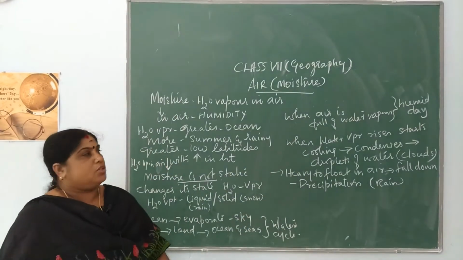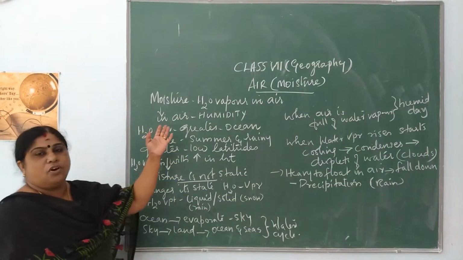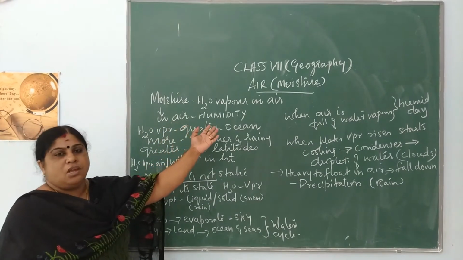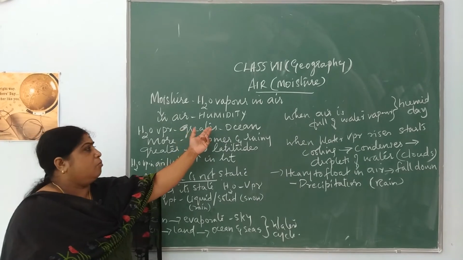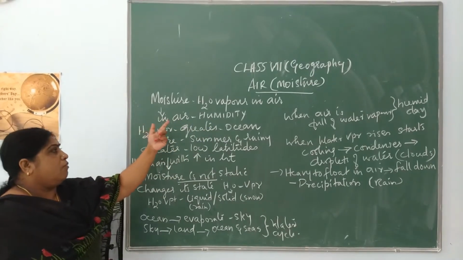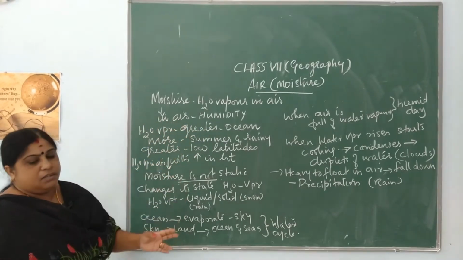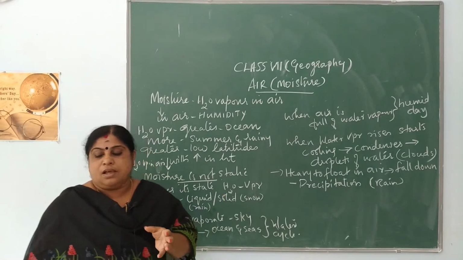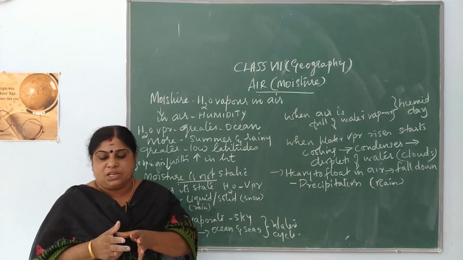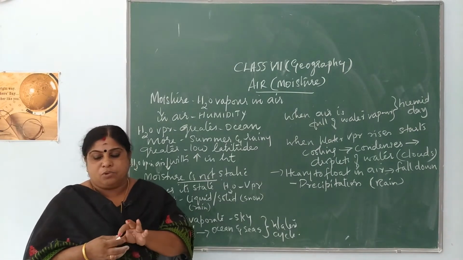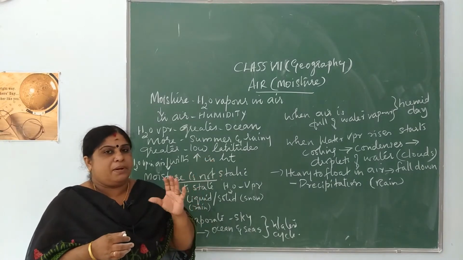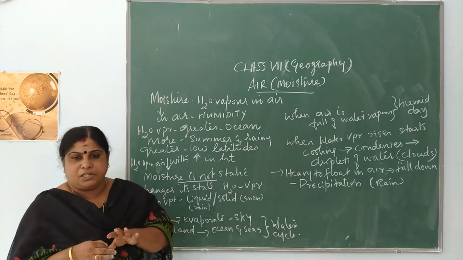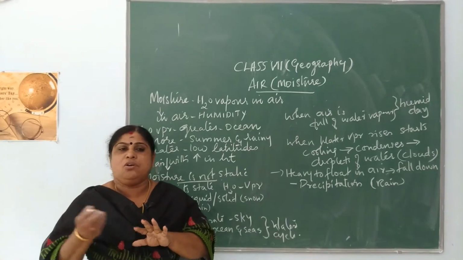So what is moisture? Moisture is the amount of water vapor that is present in air, and moisture in air you also call humidity. Humidity means the amount of water vapor that is present in the air. This water vapor content is usually present in the lower layers of the atmosphere, and it is seen in the atmosphere mainly through the process of evaporation. Evaporation means changing of water into water vapor.